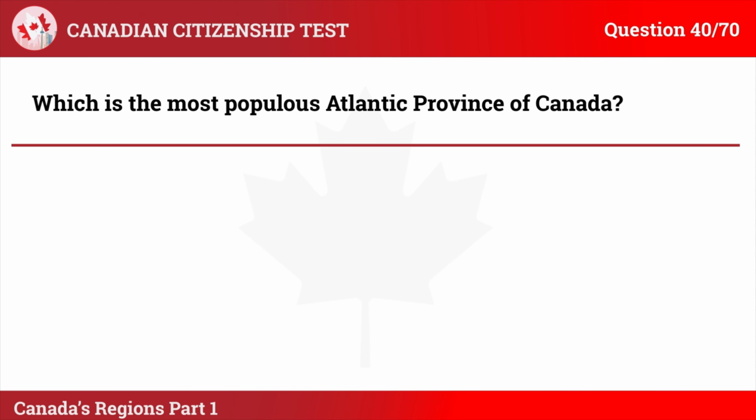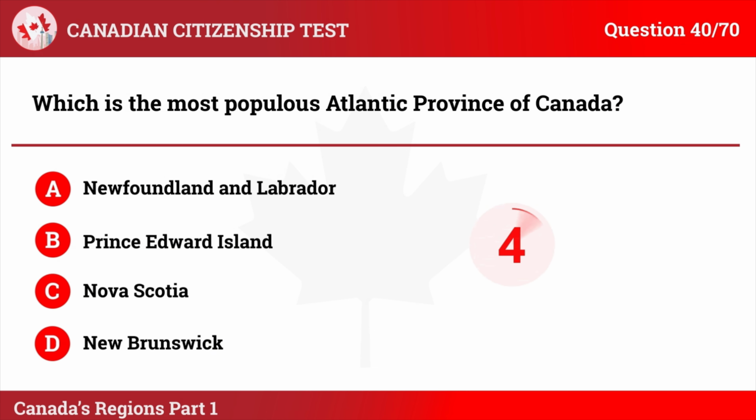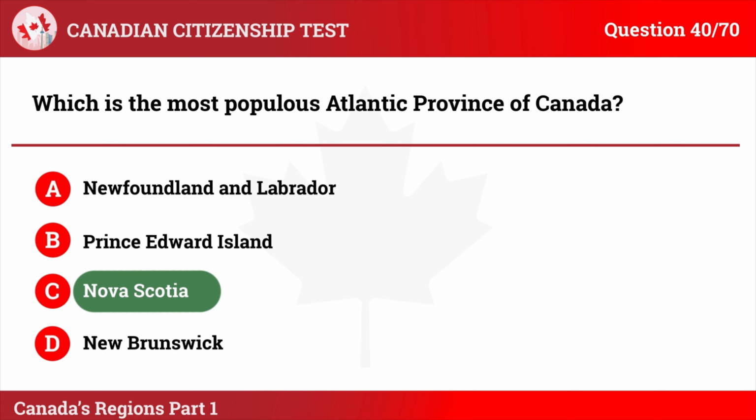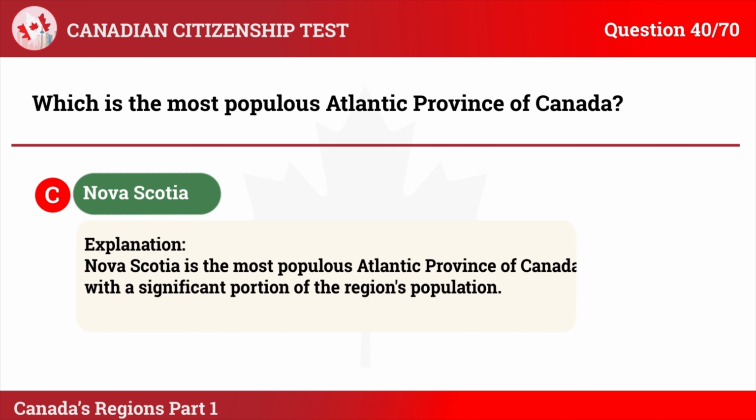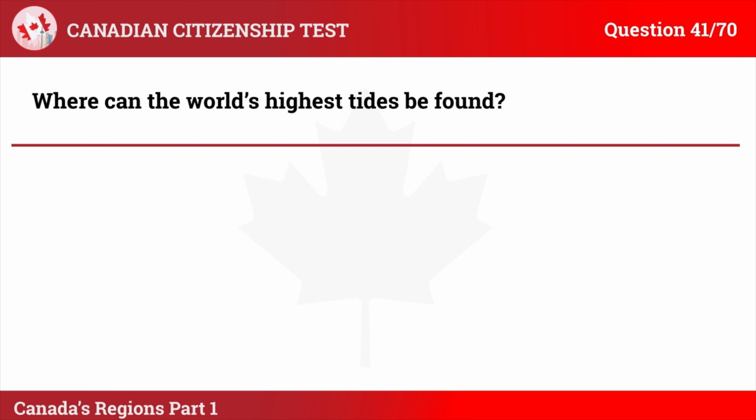Question 40. Which is the most populous Atlantic province of Canada? A. Newfoundland and Labrador. B. Prince Edward Island. C. Nova Scotia. D. New Brunswick. The correct answer is C. Nova Scotia. Explanation: Nova Scotia is the most populous Atlantic province of Canada, with a significant portion of the region's population.